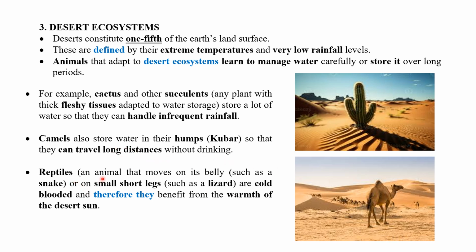Reptiles, that is animals that move on their belly, such as a snake, or on small short legs such as a lizard, are cold-blooded, and therefore they benefit from the warmth of the desert sun. So we can see that camels, reptiles, and lizards are found in the desert area, and cactus plants are also available in the desert area.